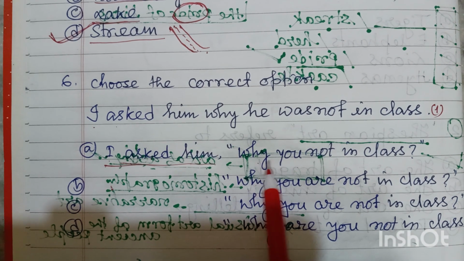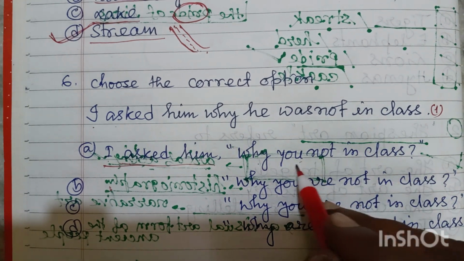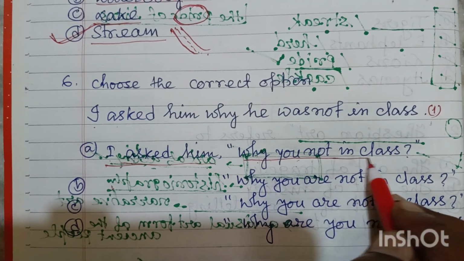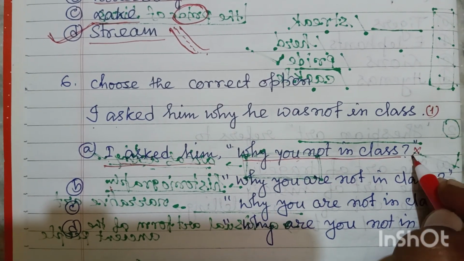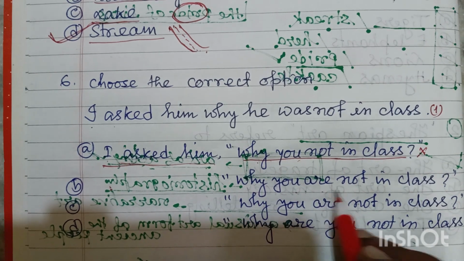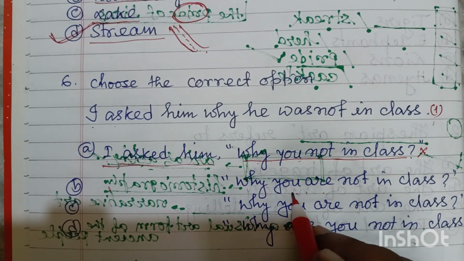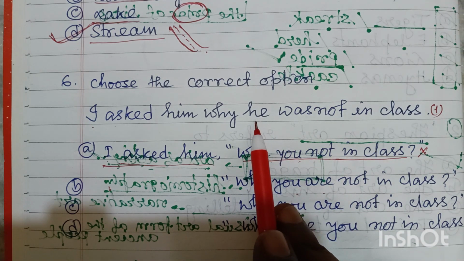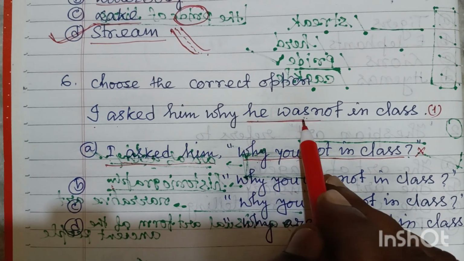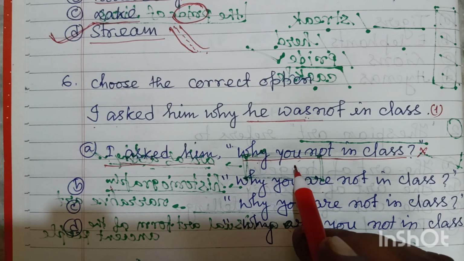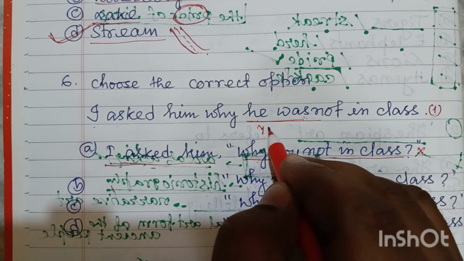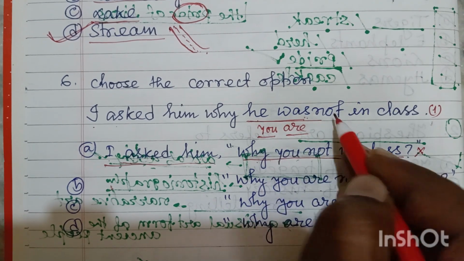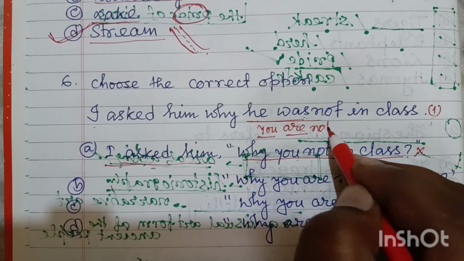So first one is why you not in class. Look at this, there is no verb. Why you not in class? No verb. So this option is incorrect. Why you are not in class? Friends, it is he was. So obviously in direct speech it will be you are, and as it is negative it will be not.